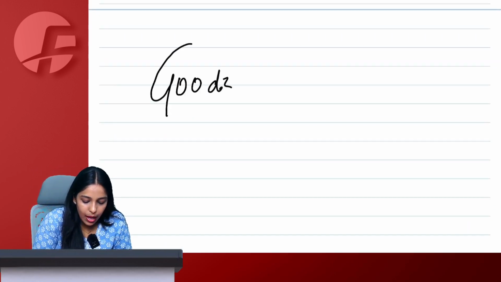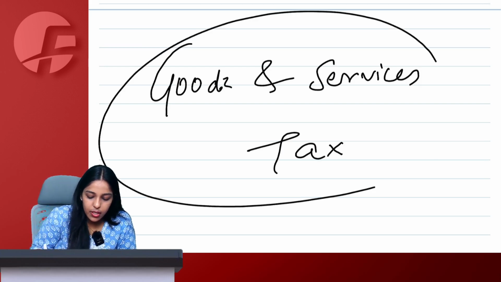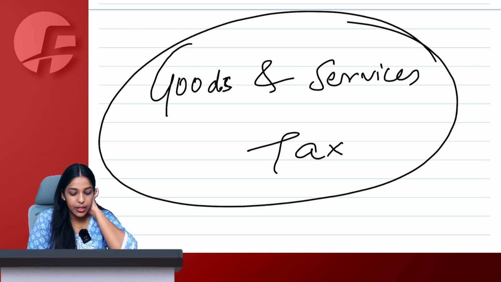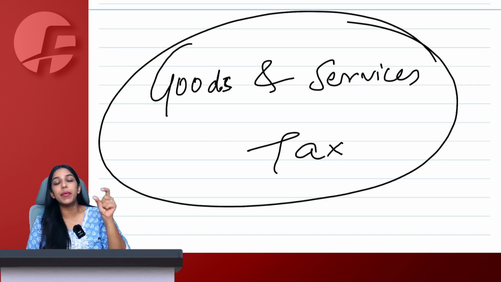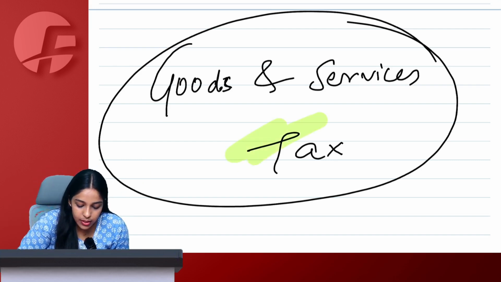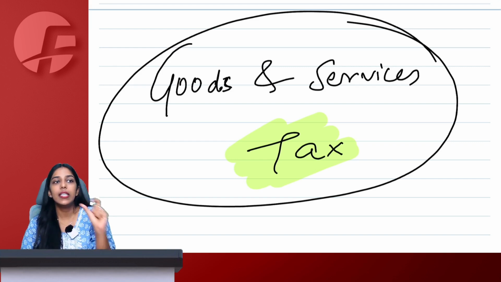Goods and Services Tax is the subject that we are studying. And finally, we are in a position to explain the meaning of every single term of the subject. Tax means a compulsory payment that we have to give to government. Tax can be direct tax, can be indirect tax. Direct tax, progressive in nature, indirect tax, regressive.